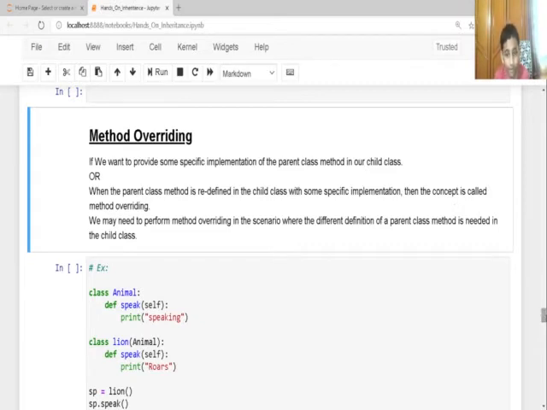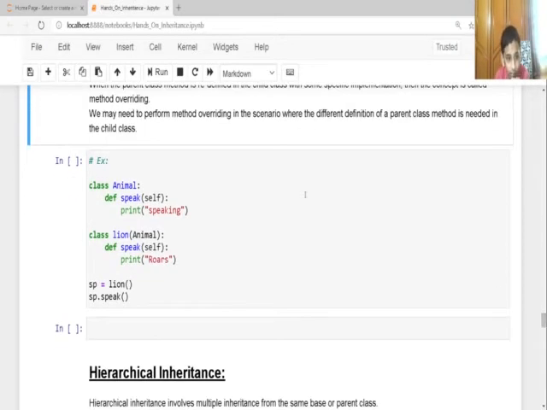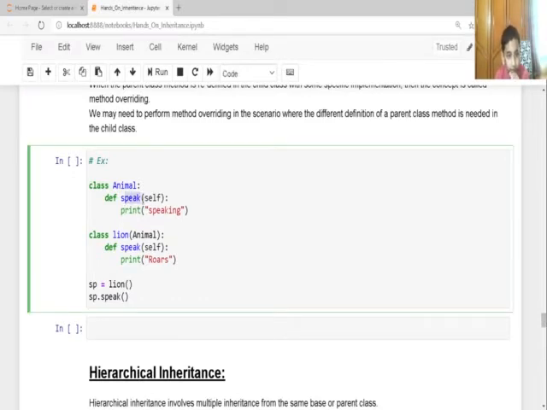So here I created a class named Animal and I created a method speak using self. Self means the class itself, and it's speaking. Here I'm going to create a class named Lion. It's inheriting the Animal, and here I'm taking the method speak with self. Now I'm modifying it, because it's Animal's self, but now I'm method overriding it.